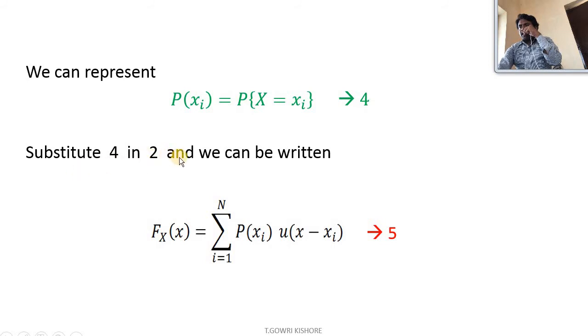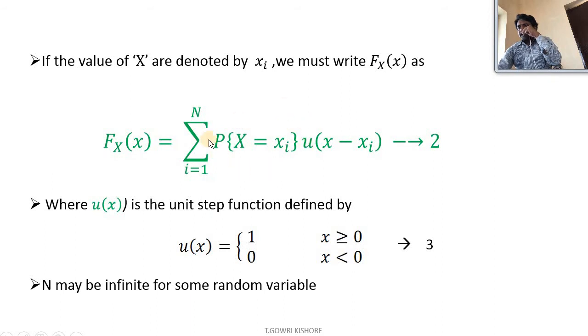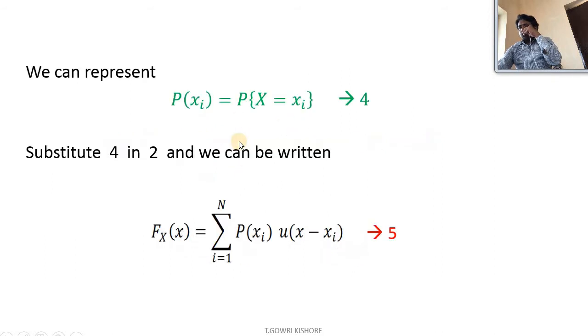Substituting equation 4 in equation 2, we get Fx of x equal to the summation i equal to 1 to n of the probability of xi times u of x minus xi. This defines the probability distribution function of a discrete random variable.